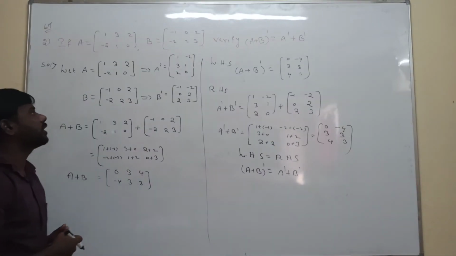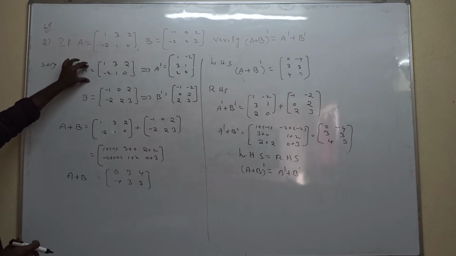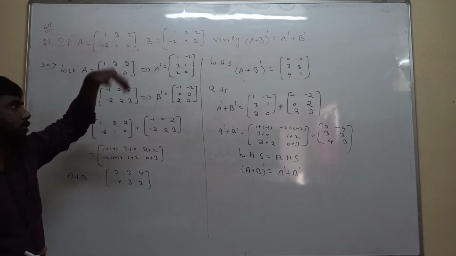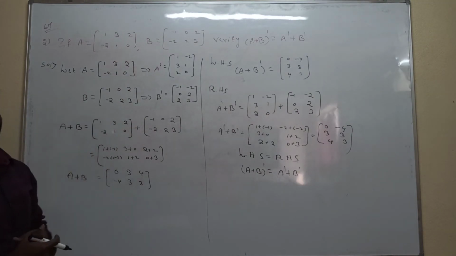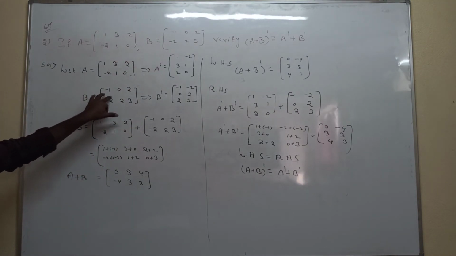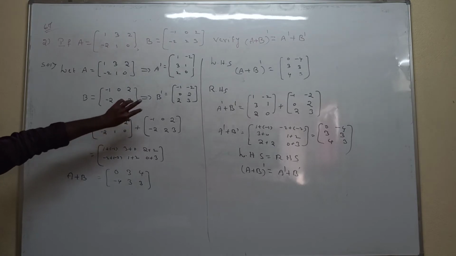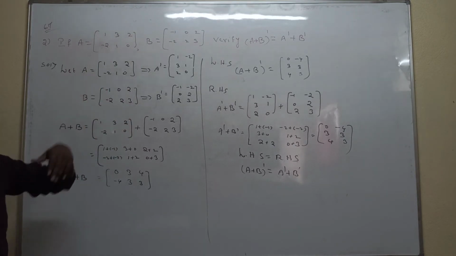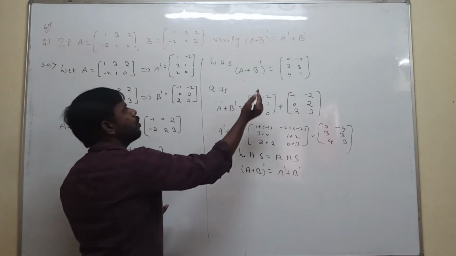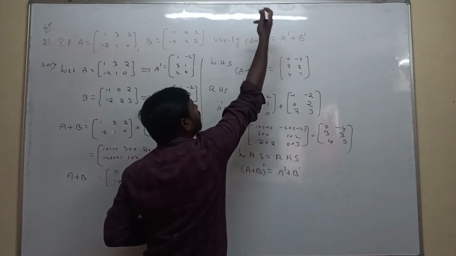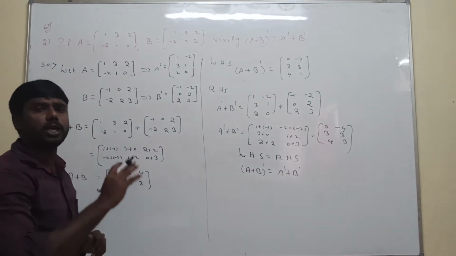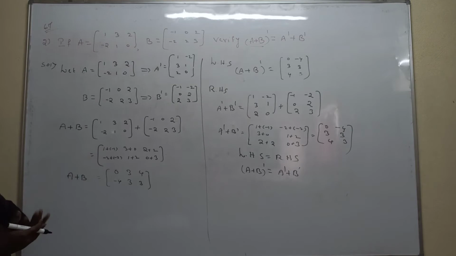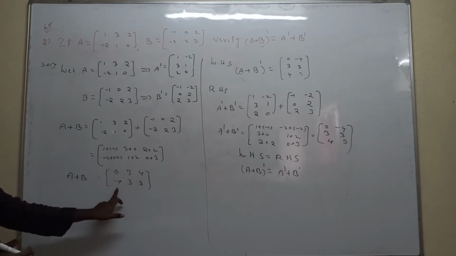Okay? So for this we are given the A matrix. Now we replace it with A transpose. To calculate A transpose, the first row is replaced with the first column, the second row with the second column. Same for the given B matrix, -1 0 2, -2 2 3: the first row is replaced with the first column. Next, observe this. First we calculate A plus B, and after that the transpose of A plus B. That's why first we are calculating A plus B. The sum of the two matrices we get is 0 3 4, -4 3 3.